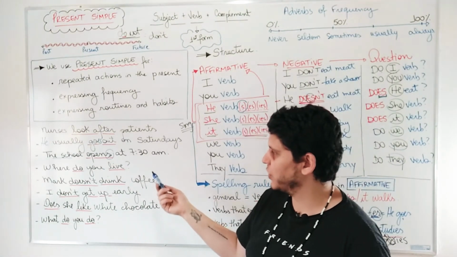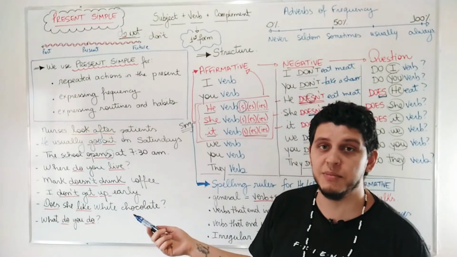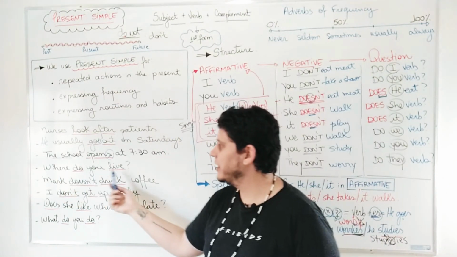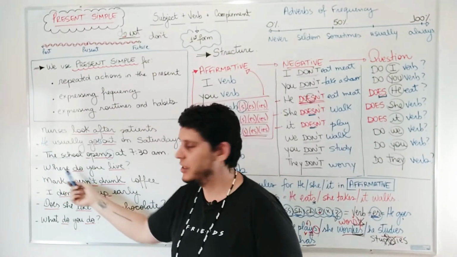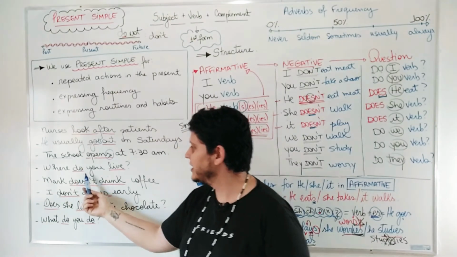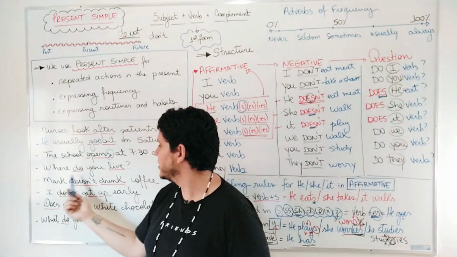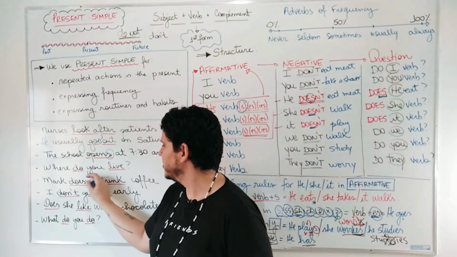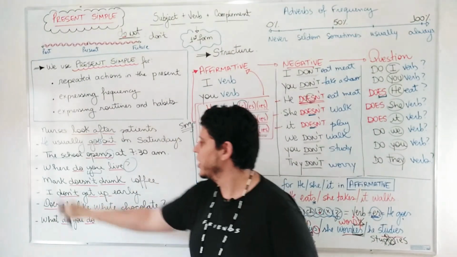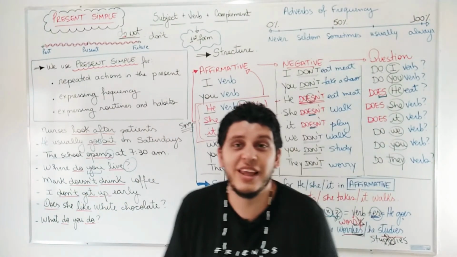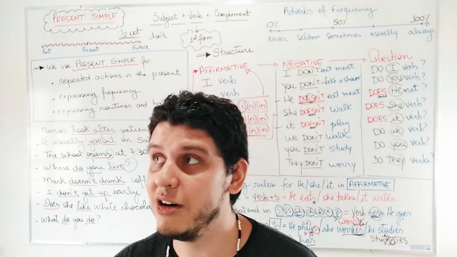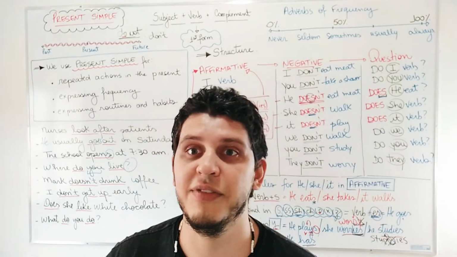Look, one of those questions I was using as an example. Where do you live? You see that do does not necessarily begin the sentence. Do is only before the subject because we have a question. Where do you live? I live in São Paulo. I live in Campinas. I live in New York.